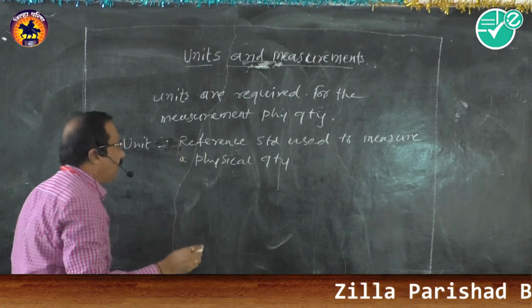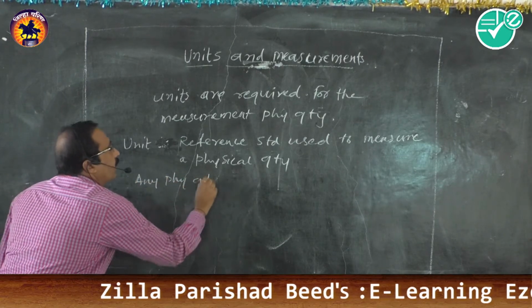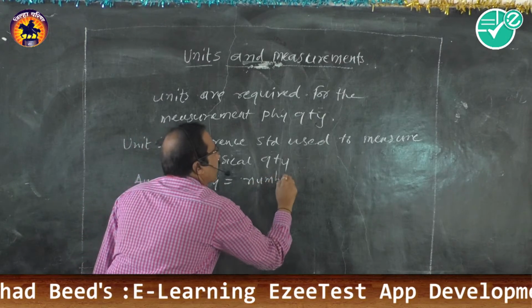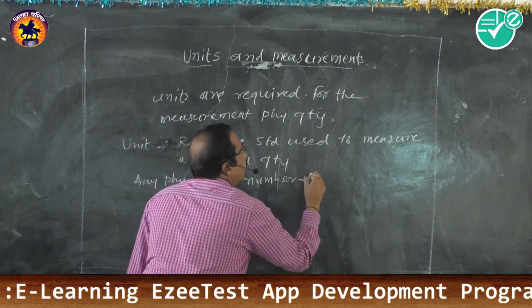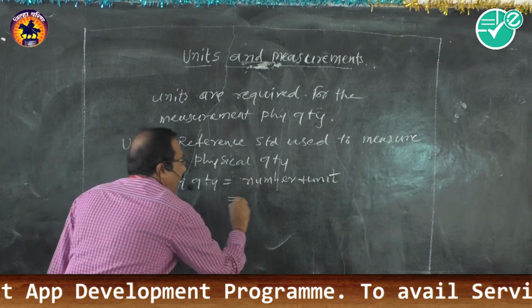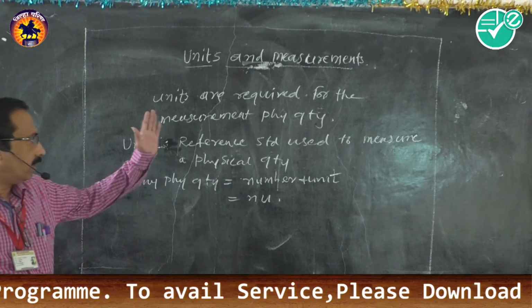Any physical quantity, we know, is given by a number and its unit. That is, a number and its unit.